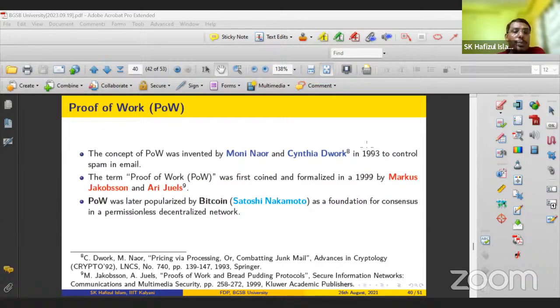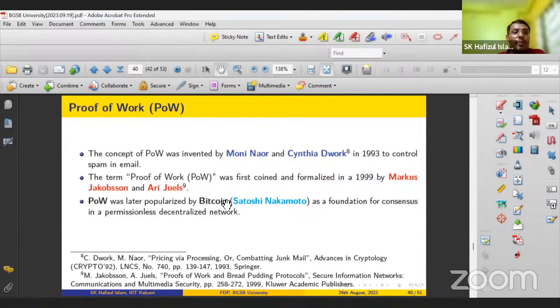The concept of proof of work is that you must have a computational problem, because the miner must solve some NP problem. This is a hard problem. If a miner has more computing power, then he has more chance to solve the mathematical puzzle first and become the validator, right? So in proof of work, you have to spend lots of computation time, and accordingly electricity must be consumed.